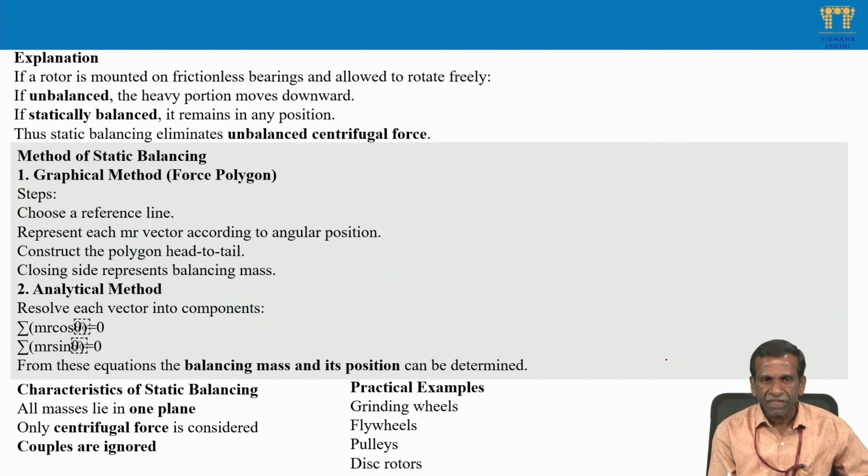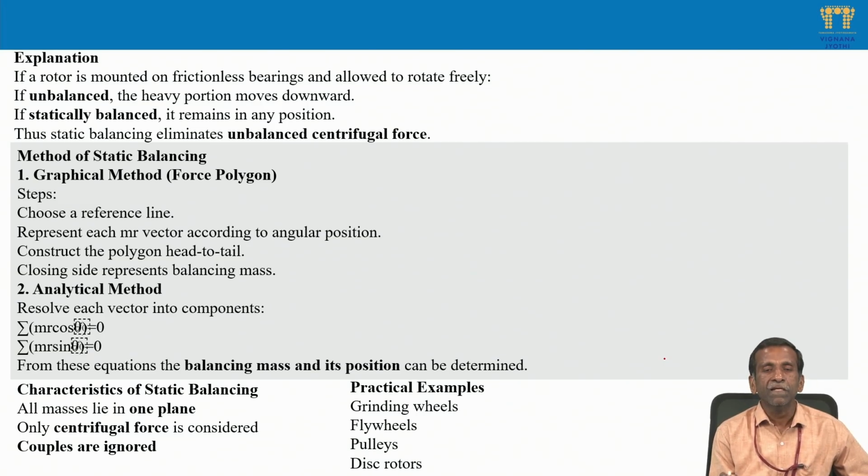Coming to further explanation, if a rotor is mounted on frictionless bearings and allowed to rotate freely, we know that if it is unbalanced, the heavy portion moves downwards, or the centrifugal force it creates is because the mass is away from the center of rotation. If it is balanced, it remains in its position. Because of centrifugal action, the shaft gets pulled and may bend. Static balancing eliminates unbalanced centrifugal forces.